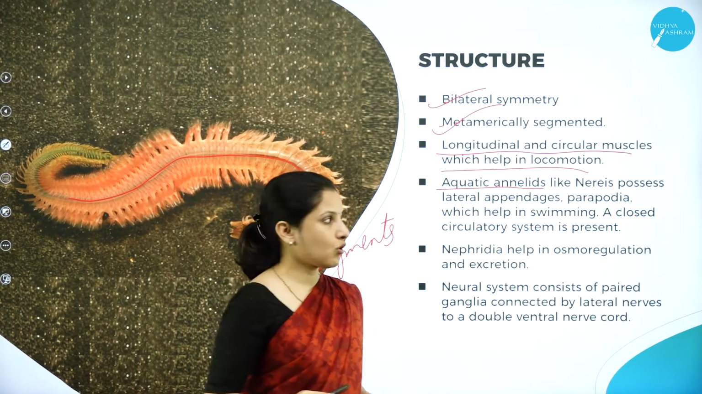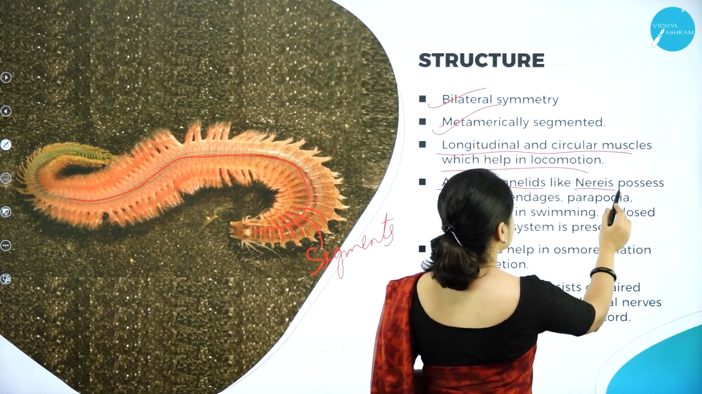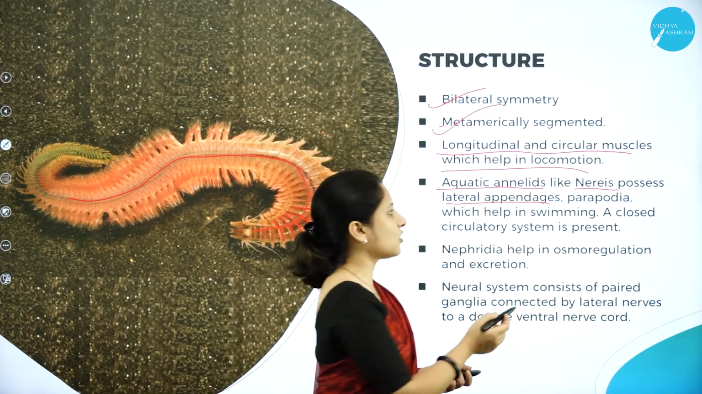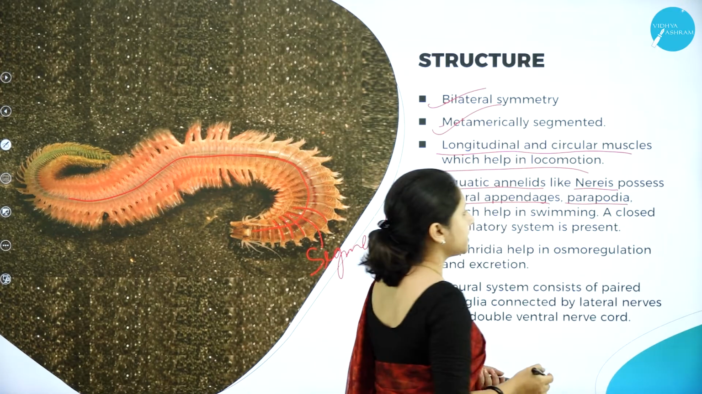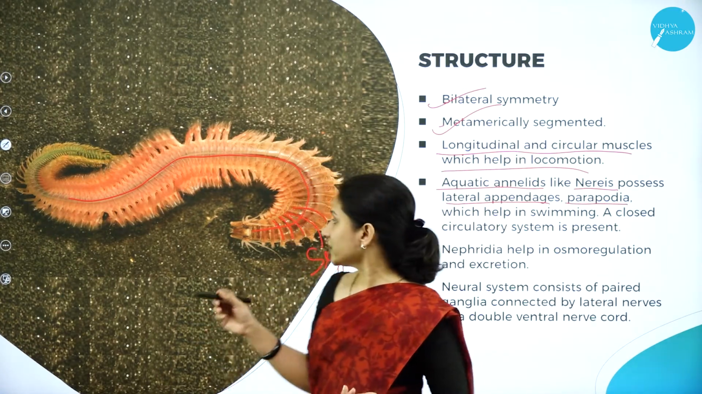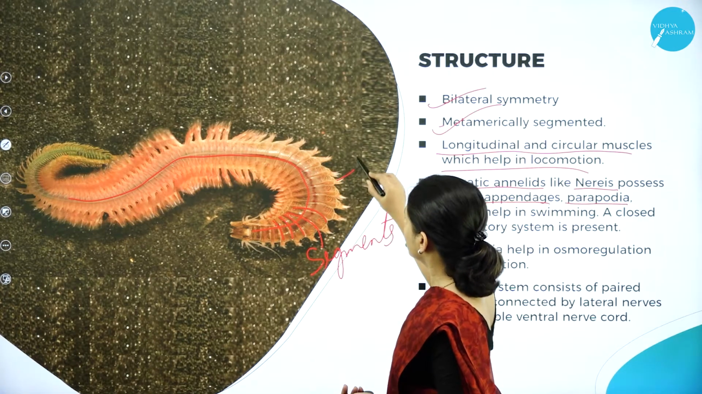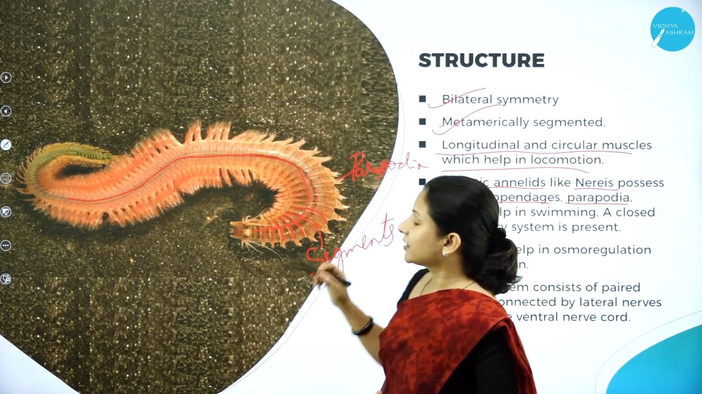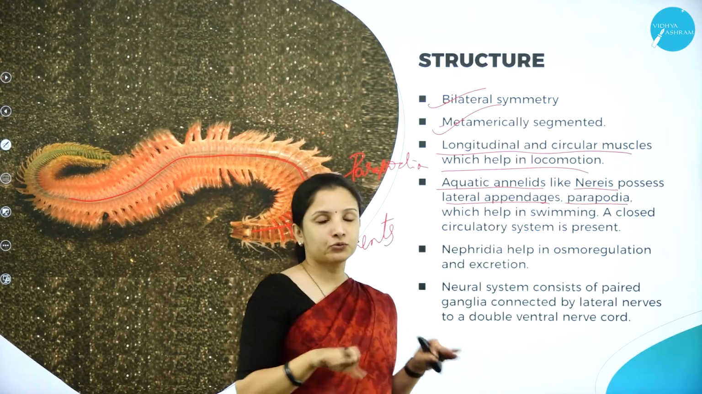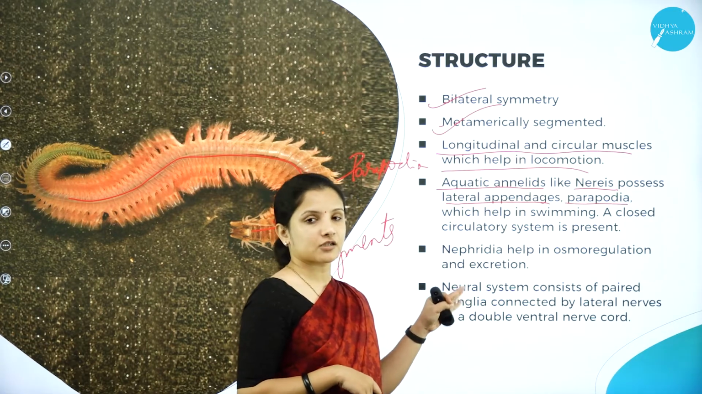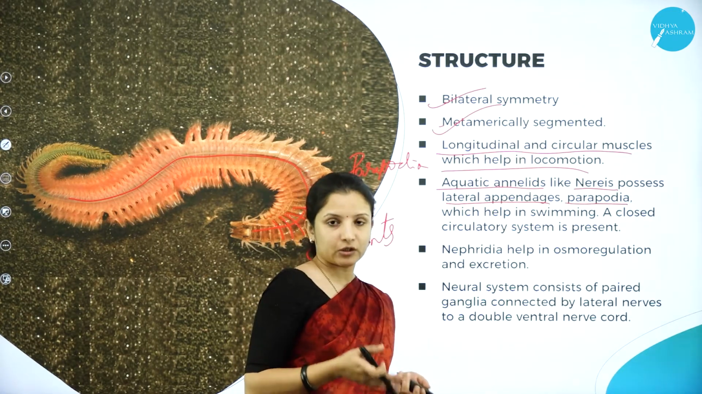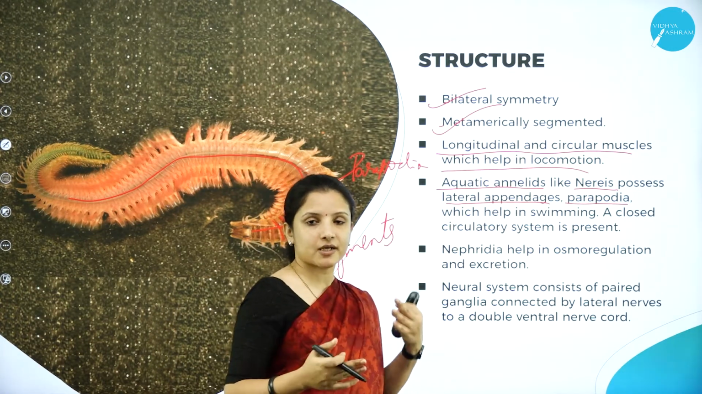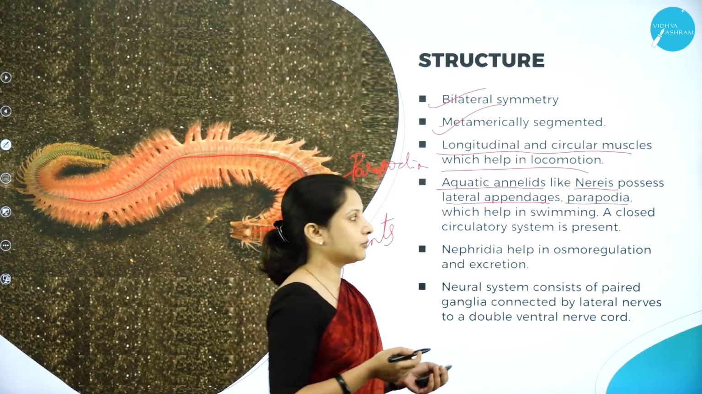And also in some of the aquatic annelids, that is, those annelids which live in the marine or in the fresh water, for example, Nereis, they also have lateral appendages, that is, foot-like structures called parapodia. So podia means feet. They have numerous feet-like structures. Can you see here? These feet-like structures actually help them to swim because they are aquatic, they need to move in the water.